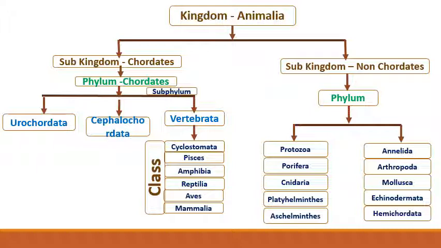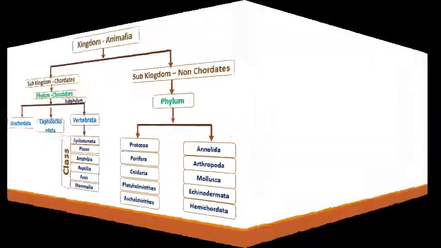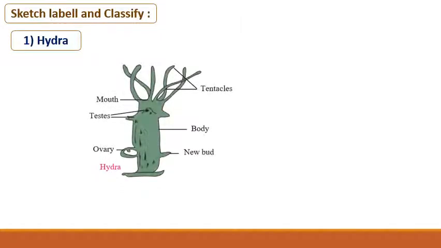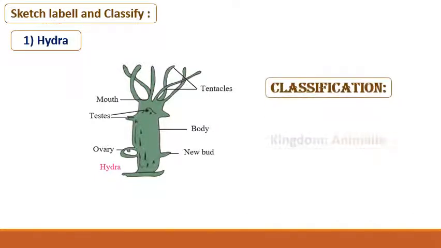Which system is this? Conventional system. Okay, we will take examples of each class and we will discuss. Sketch, label and classify, and we will see some of the important characteristics of each. Okay, Hydra. This is the picture of the Hydra with labeling. You can see here. First we will write the classification.